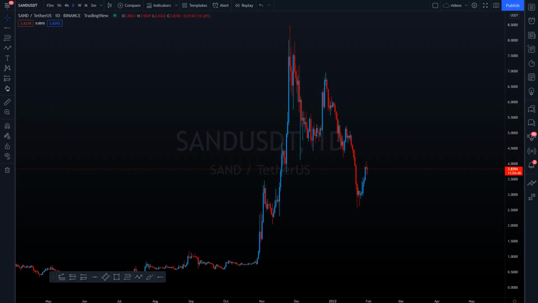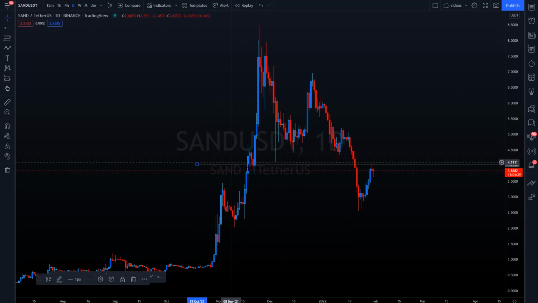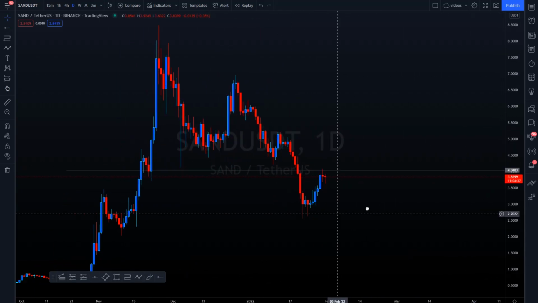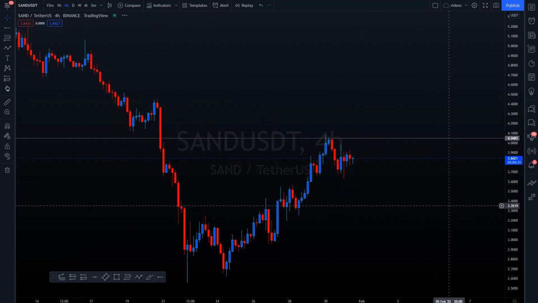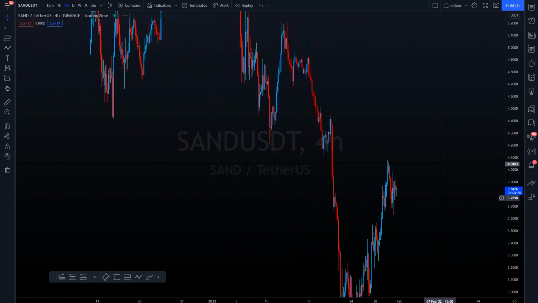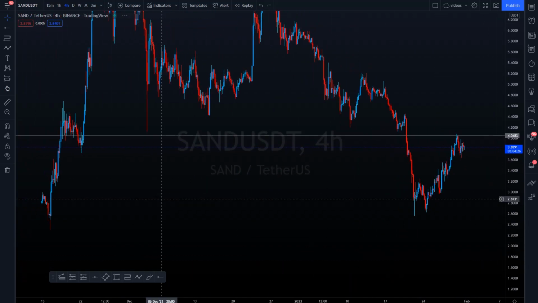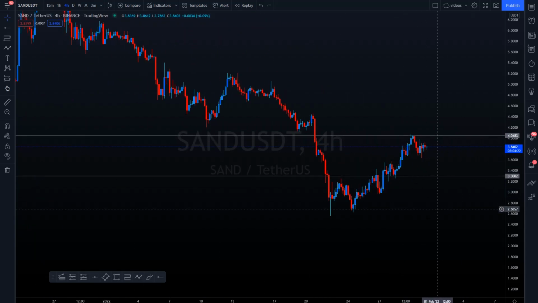Okay, for our last pair, we have Sand USDT, and look at this beautiful chart. It's kind of obvious where you want to start achieving. You want to try and achieve the low here of the move that brought us all the way to the high there. Now, because we are struggling here, you can see a distribution, you can start looking for some shorts. Let me zoom out a little bit, let me go to the left, and what I would like them to hold if they do start distributing here.